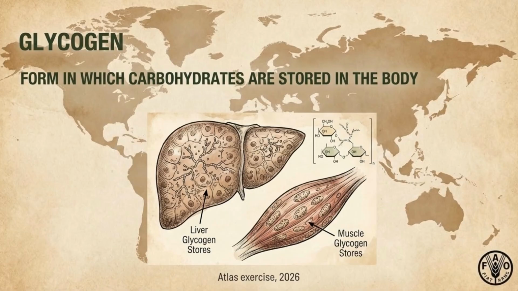Warning: dark, real talk. Low glycogen equals fatigue, brain fog, irritability. Overeating refined carbs causes constant insulin spikes. Extreme low-carb diets can deplete glycogen and reduce performance.